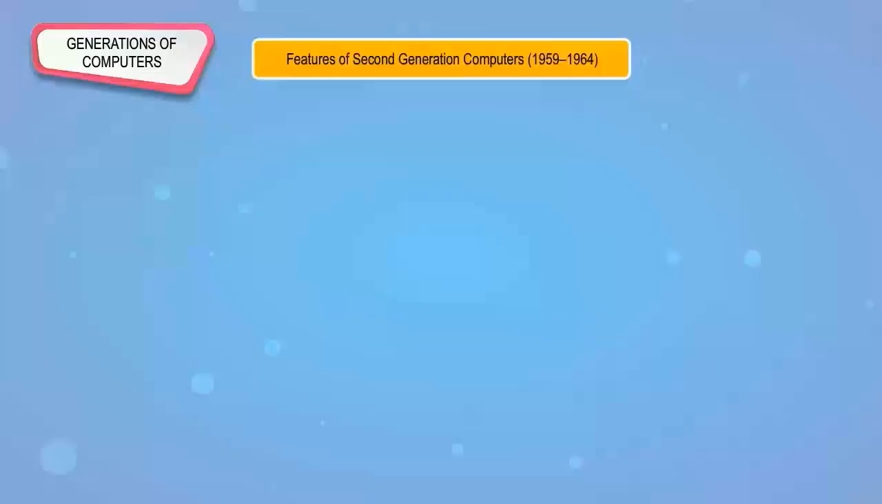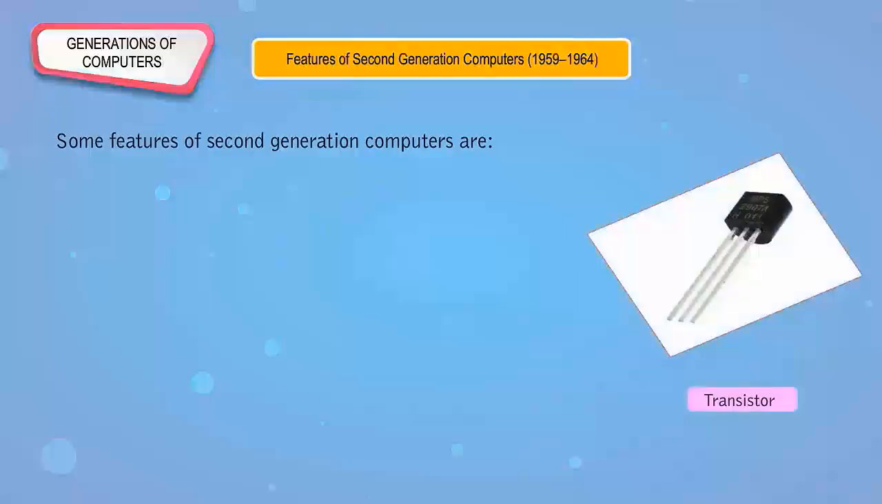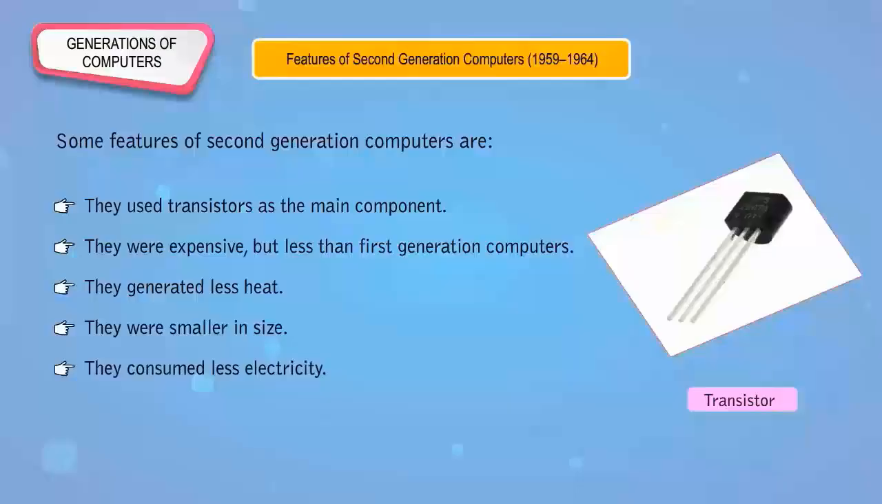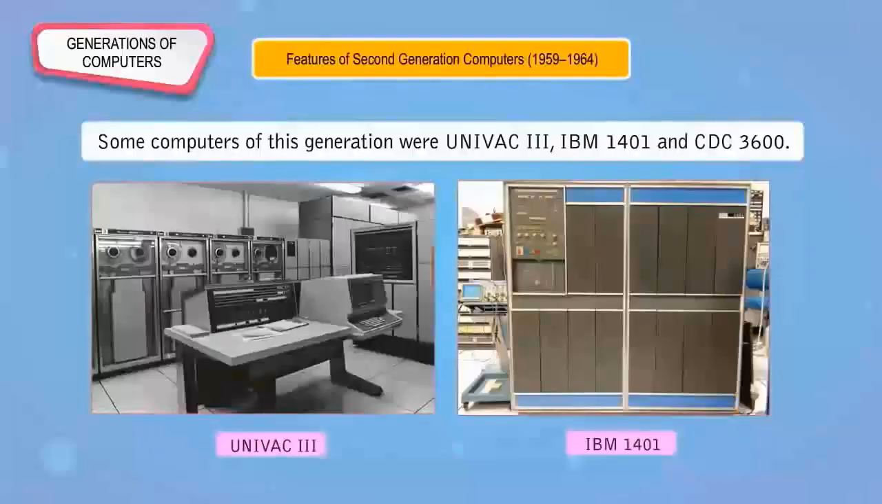Features of second-generation computers, 1959 to 1964. Some features of second-generation computers are: they used transistors as the main component. They were expensive but less than first-generation computers. They generated less heat. They were smaller in size. They consumed less electricity. They were faster. Some computers of this generation were UNIVAC 3, IBM 1401 and CDC 3600.